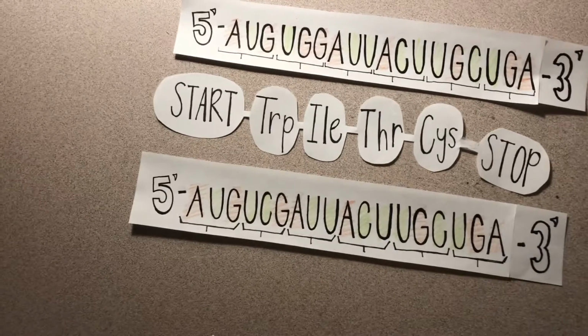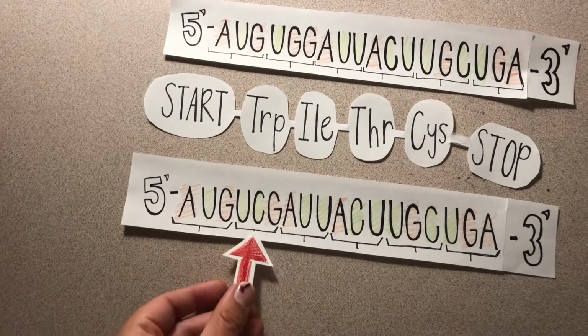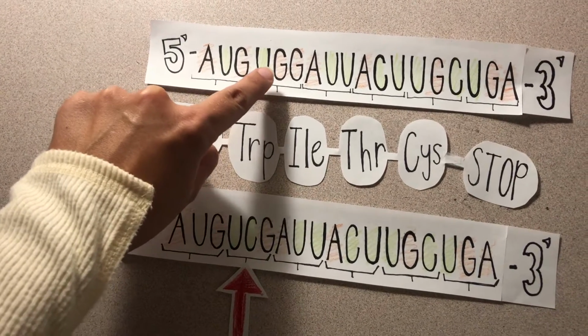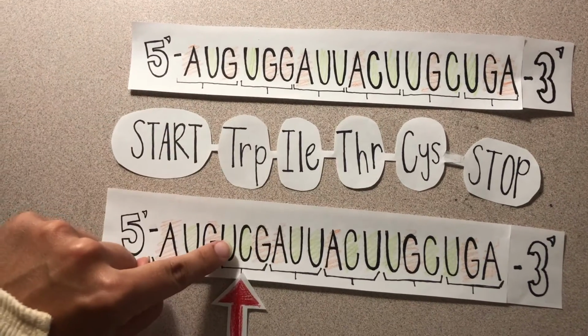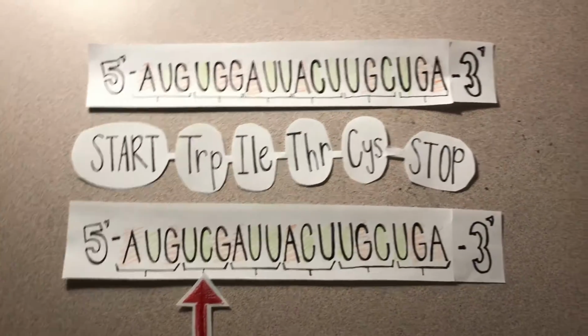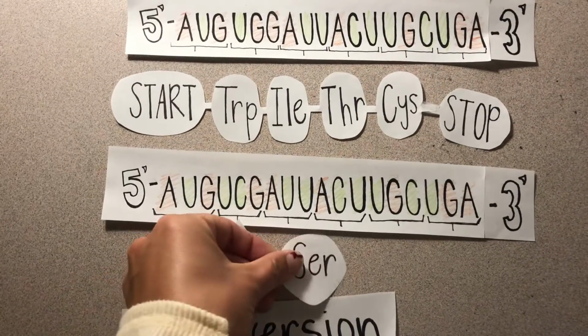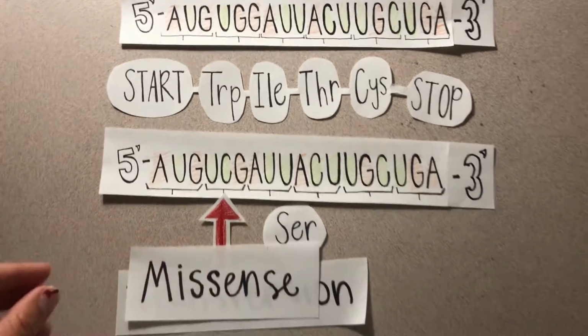So in order to find the mistake, you go one by one, following each amino acid until you come across it. And here it is. So there's a C instead of a G, and that is a swap between the G and the C, meaning that it's a purine and a pyrimidine, which means it's a transversion. And since UCG codes for SER instead of the TRP, this is an example of a missense.